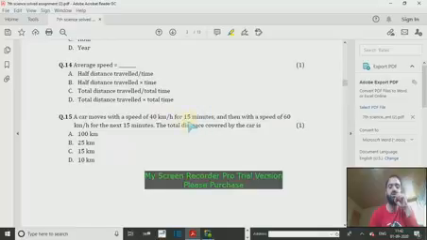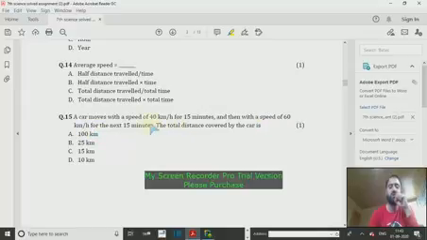In the first 15 minutes, that means in the first one fourth part of an hour, it has a speed of 40 kilometers per hour. In the next 15 minutes, it has a speed of 60 kilometers per hour.